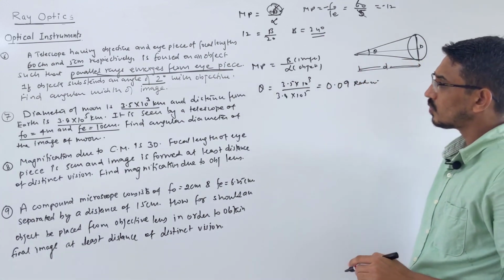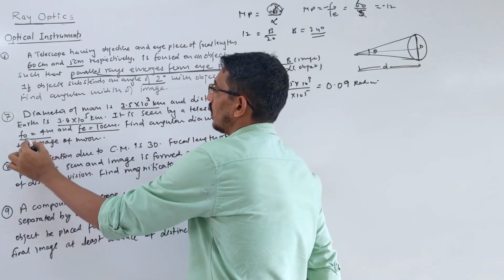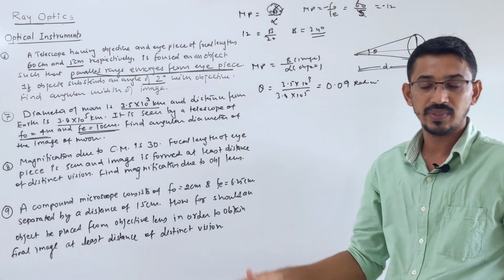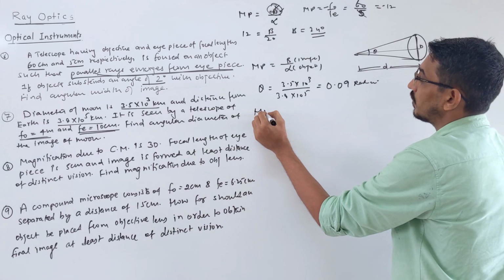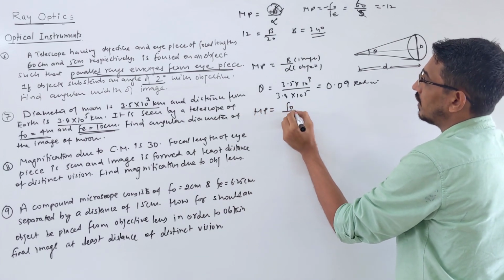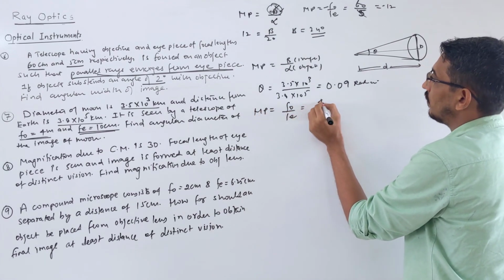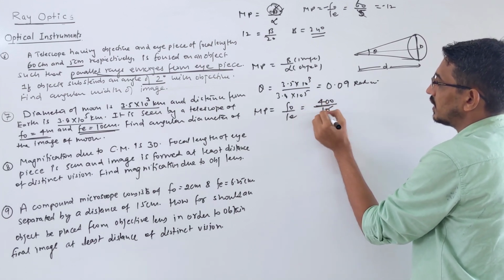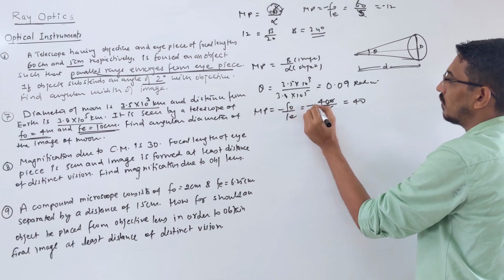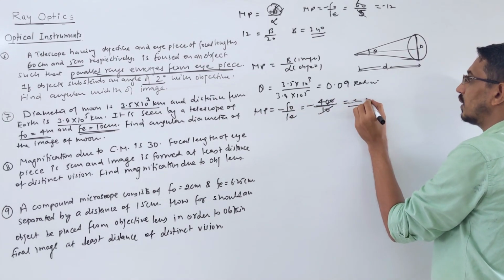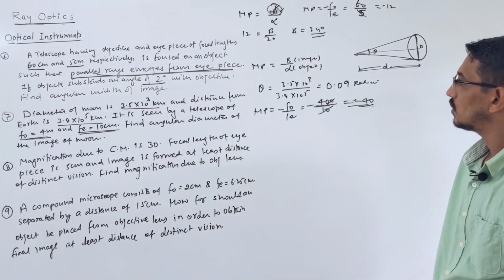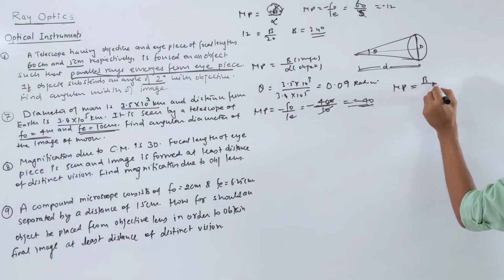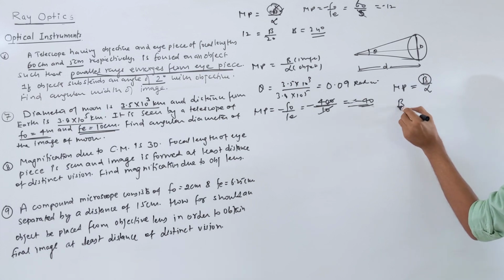Now look here, what is given to us? Both focal lengths are given, and this object is very, very far, so the image is formed at infinity, that case we are talking about. So MP you can also write simply as f naught by fe. f naught is given as 4 meter, fe is given as 10 centimeter. You can write 4 meter as 400 centimeter, so 400 by 10 is 40, and with the negative sign always, so minus 40. Now MP is also equal to beta by alpha. So they are asking what is beta.